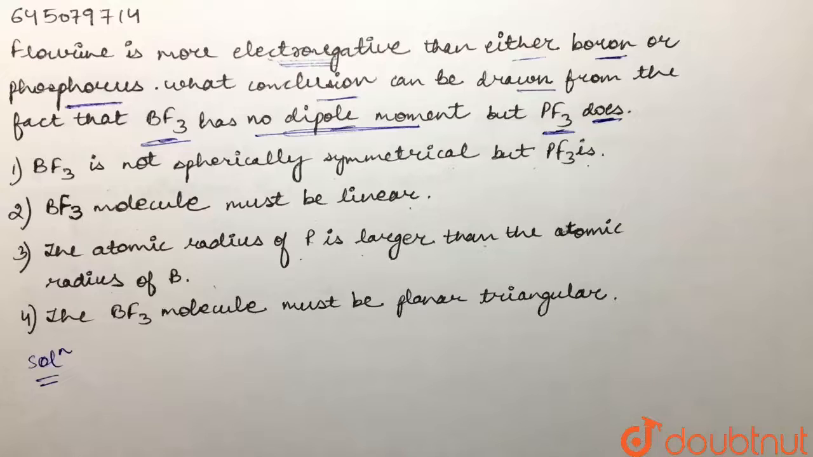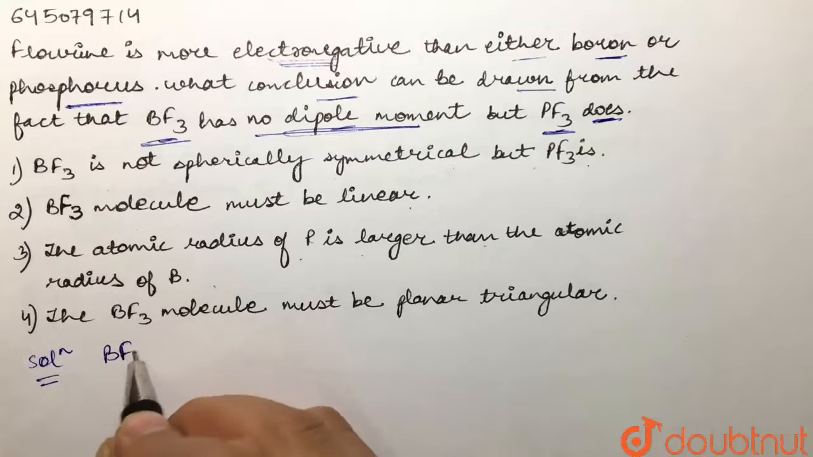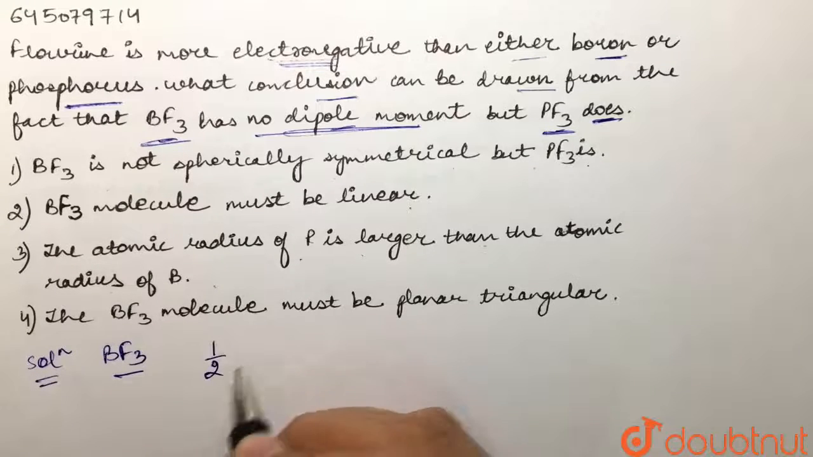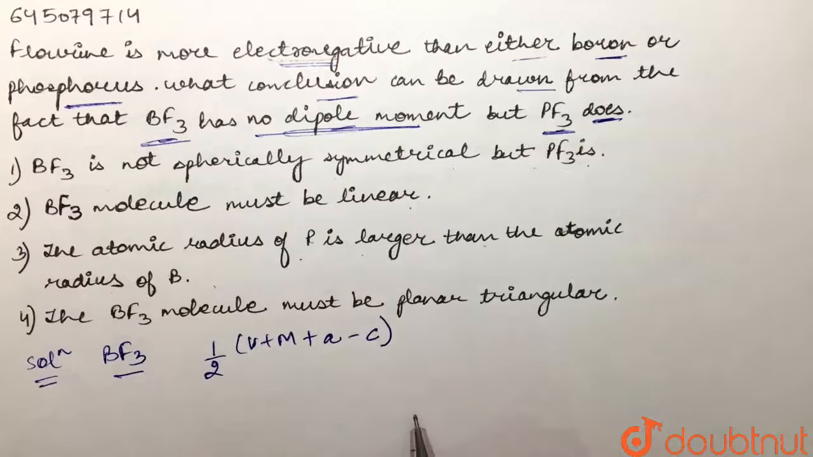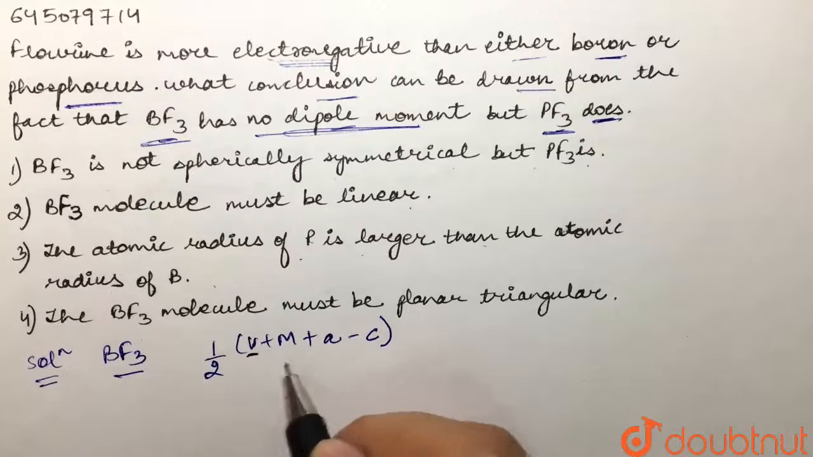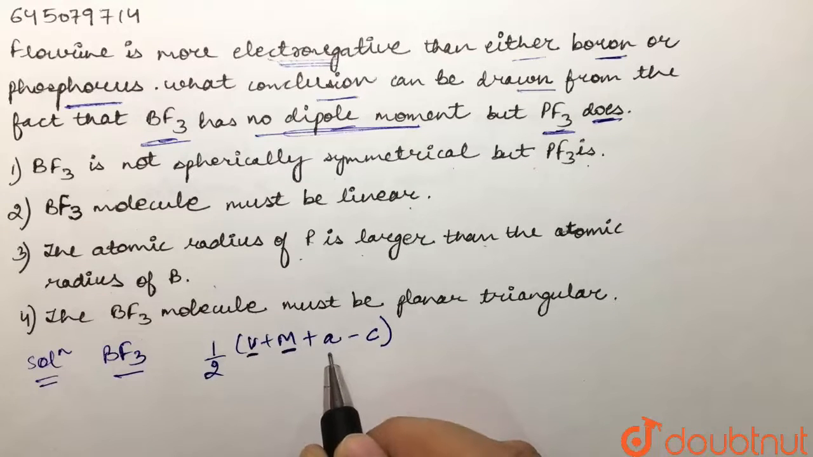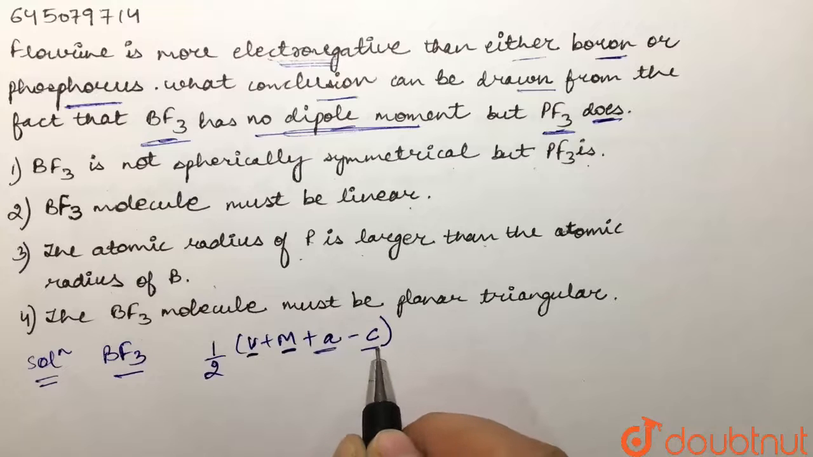So if we talk about dipole moment, what is dipole moment? Dipole moment gives us the idea of polarity in a particular molecule. So if we talk about BF3, we're going to use our formula, half of V plus M plus the charge if it's an anion, minus the charge if it's a cation, to find out the hybridization and the structure of BF3. Over here V is the number of valence electrons of our central element, and M is the number of monovalent atoms attached to the central element.